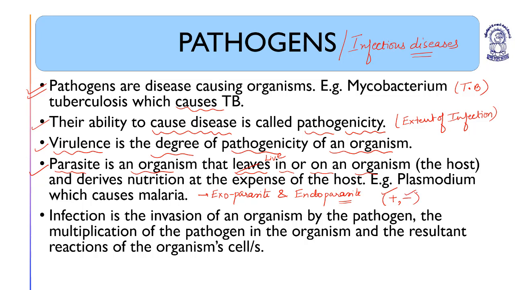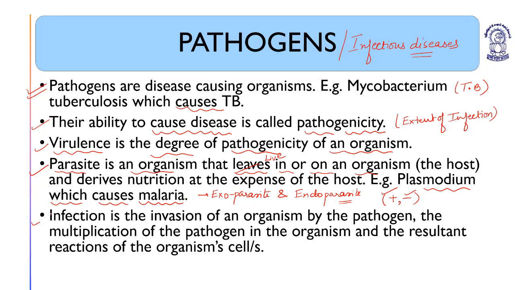So examples: ectoparasites, for example leech. Endoparasites, the infections of roundworm like taeniasis, then amoebic dysentery. Then we can say the infection of Fasciola hepatica, meaning fascioliasis. So there are many diseases which are caused by the endoparasites as well as the ectoparasites, like Plasmodium. It is a protozoan which lives inside the female Anopheles mosquito, which causes malaria. So it is also a type of endoparasite.